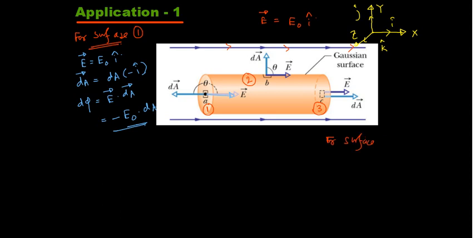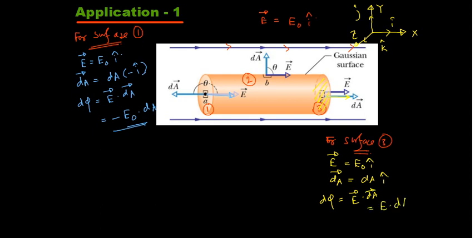If I check for surface 3, the E vector is equal to E naught i cap, and dA vector is equal to dA i cap. For this surface it is in the rightward direction, right? So if I have to calculate the flux value here, d phi is equal to E dot dA. Now there is no minus sign, both are plus, so it will be simply E into dA.